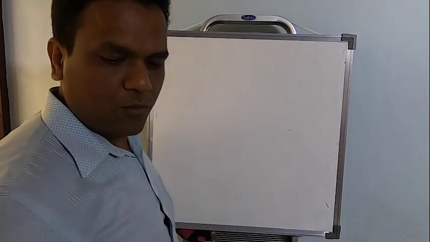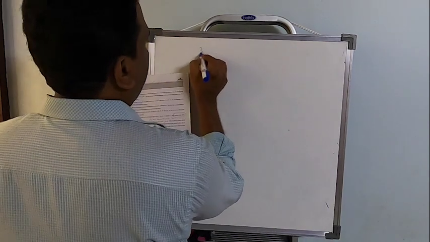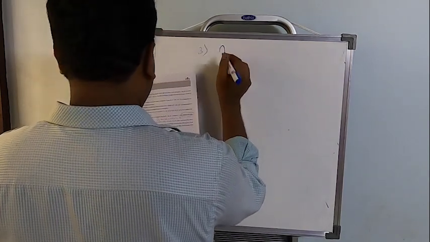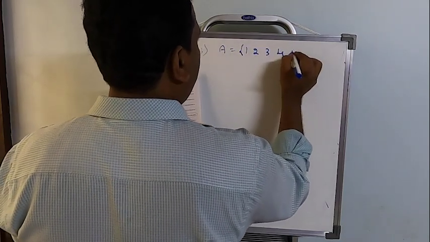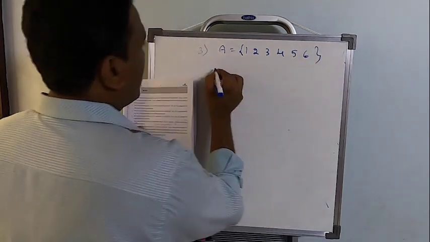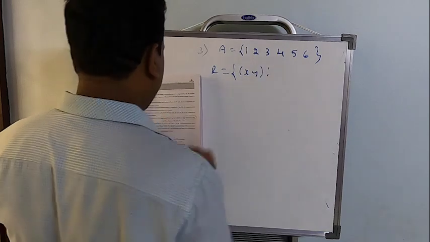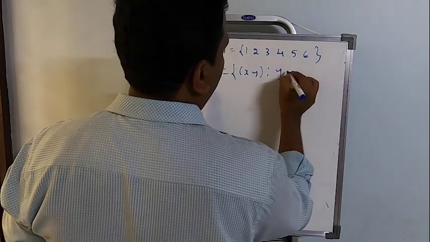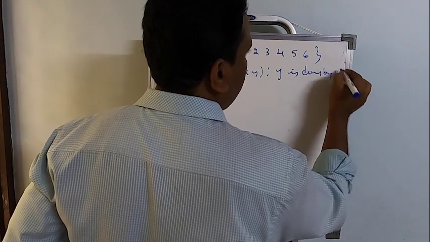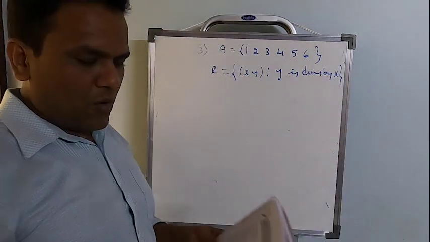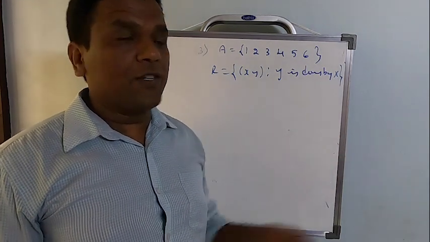Okay, now let's move to the next problem, number 3. In this problem number 3, set A is given as 1, 2, 3, 4, 5, 6. On this there is a relation defined. R contains ordered pairs x, y such that y is divisible by x. Y should be divisible by x. The second element should be divisible by the first element.